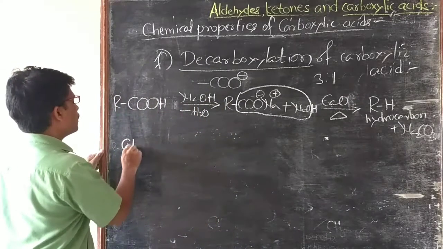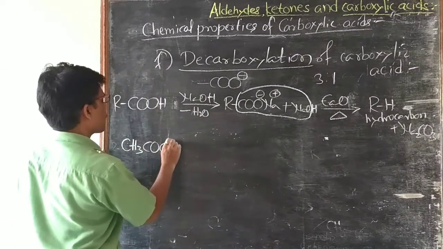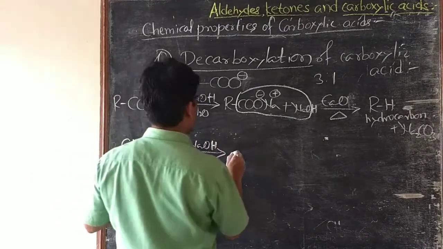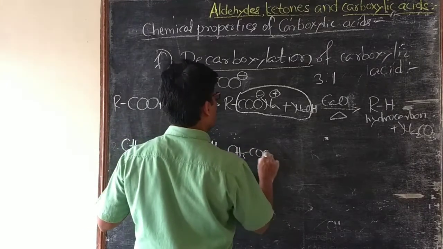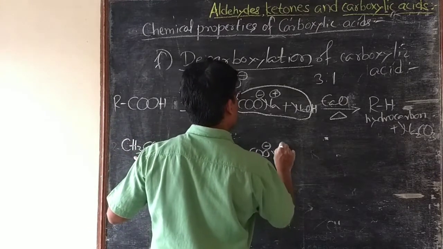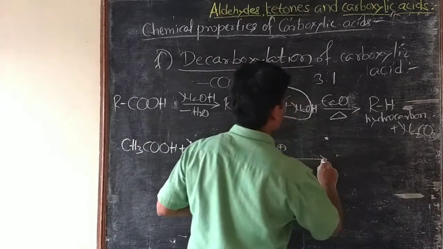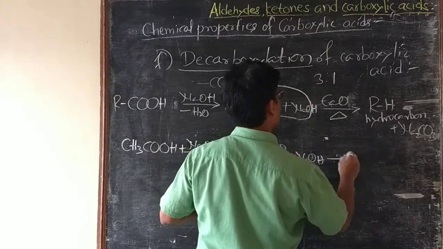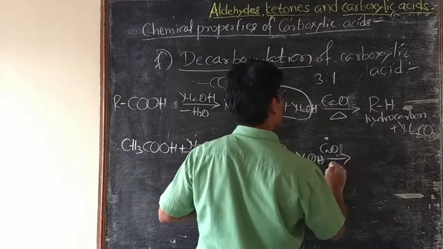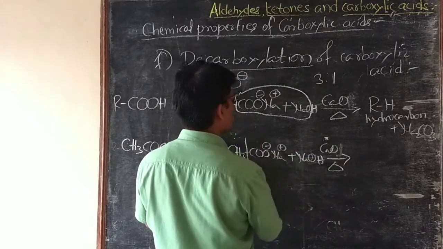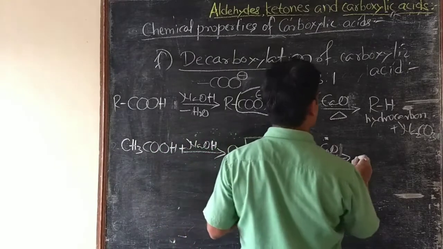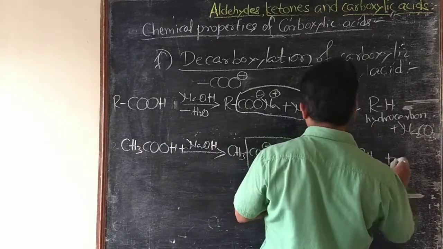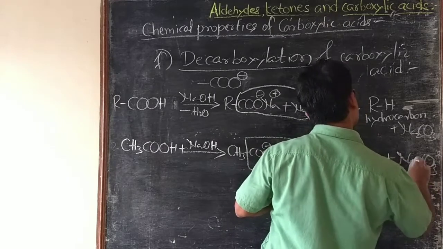For example, acetic acid when treated with NaOH gives its sodium salt, that is sodium acetate. Sodium acetate when heated with soda lime gives the hydrocarbon methane plus Na2CO3.